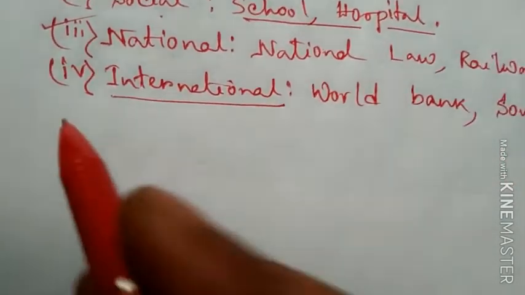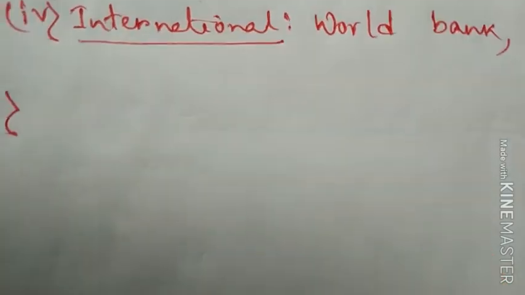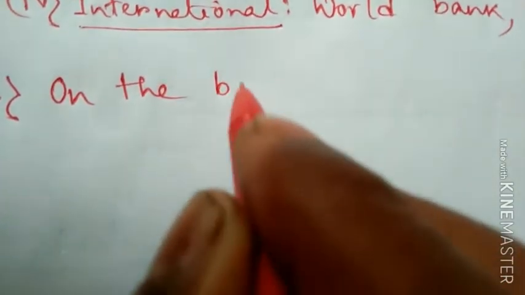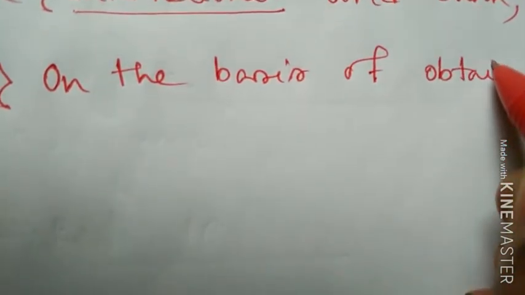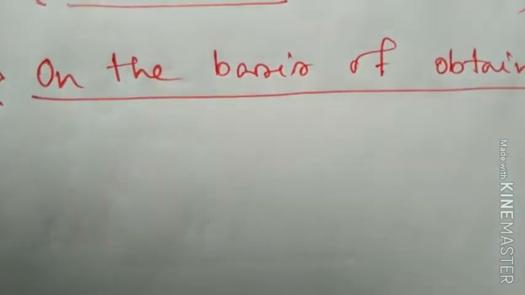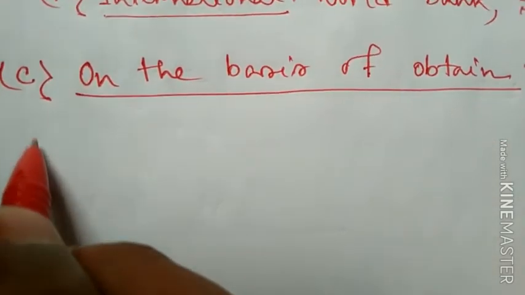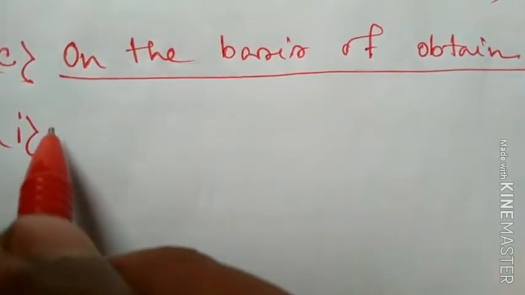Now I am going to discuss on the basis of obtain. On the basis of obtain, we classified the resources into four types. One type of resource you can say as the ubiquitous.